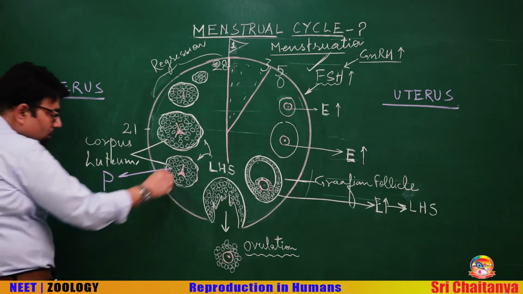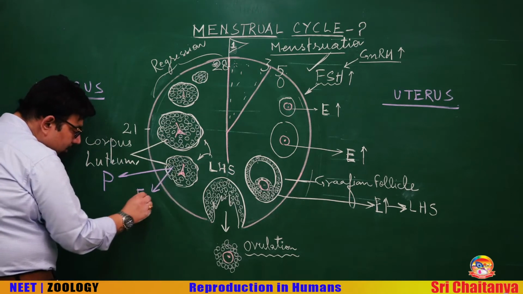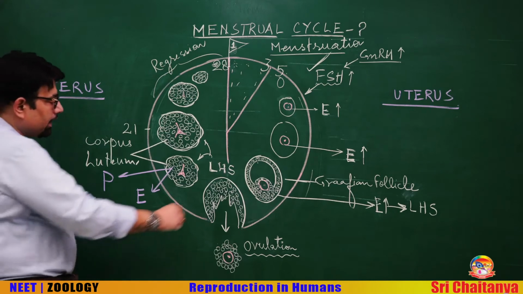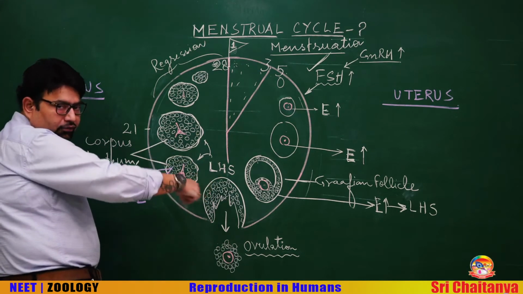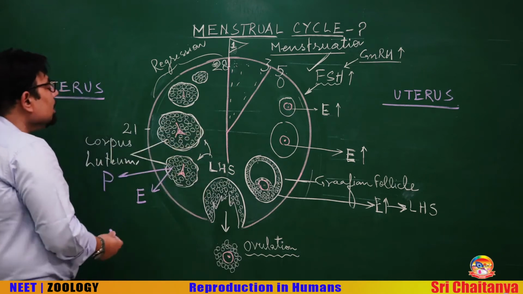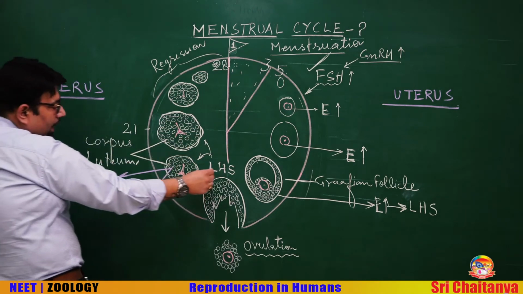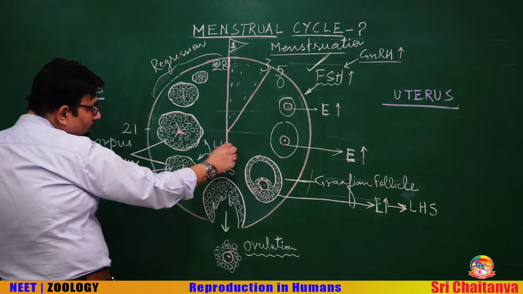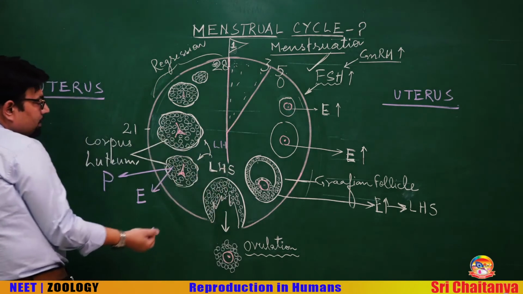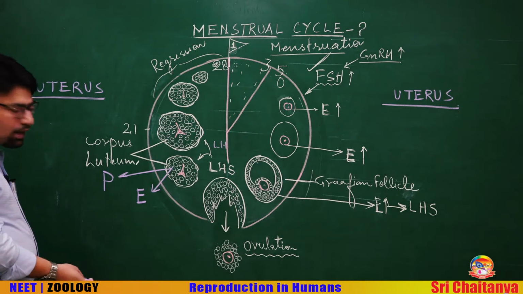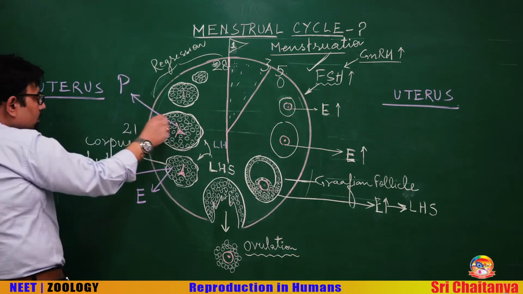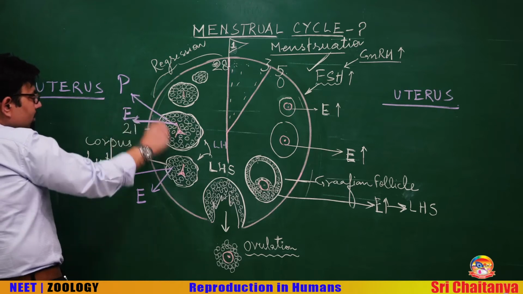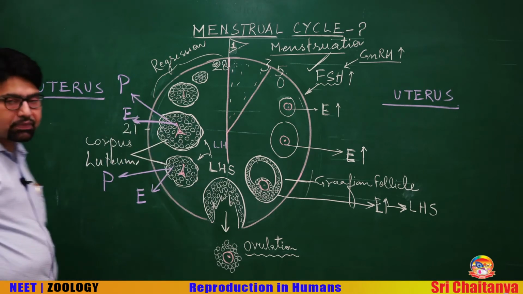Progesterone and also estrogens. Now, in the beginning of this luteal phase, luteal means of the luteum, corpus luteum. In the beginning of the luteal phase, under the influence of luteinizing hormone, the corpus luteum grows and the level of hormones, progesterone and estrogen, also grows in the blood.